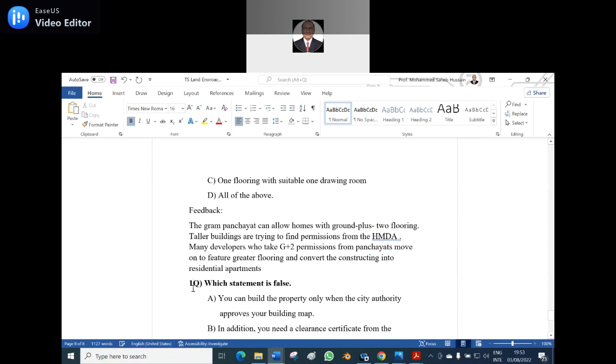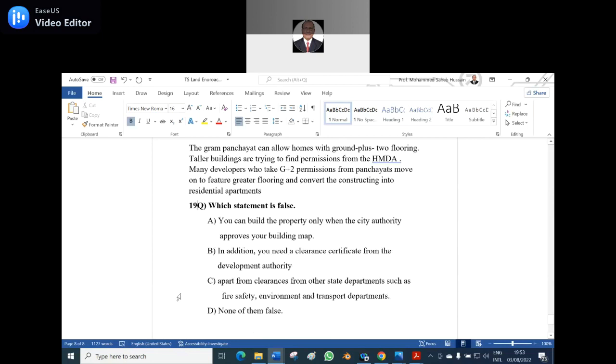The 19th question: which statement is false? A. You can build the property only when the city authorities approve your building map. B. In addition, you need a clearance certificate from the development authority. C. Apart from the clearance from other state departments such as fire, safety, environment, and transport. D. None of them is false. Option D, right. Option C is false.